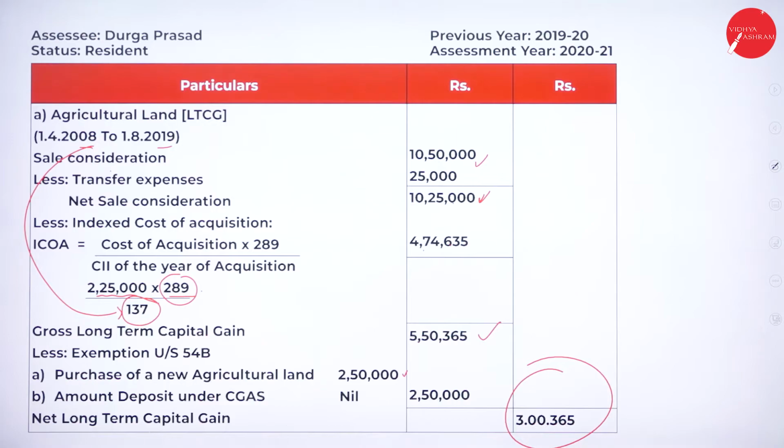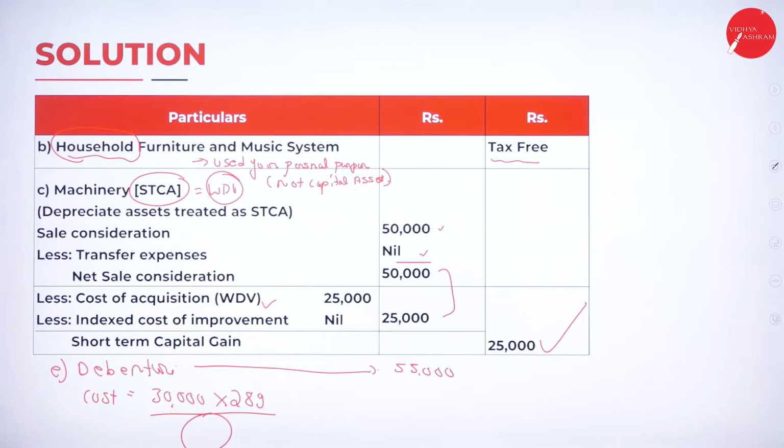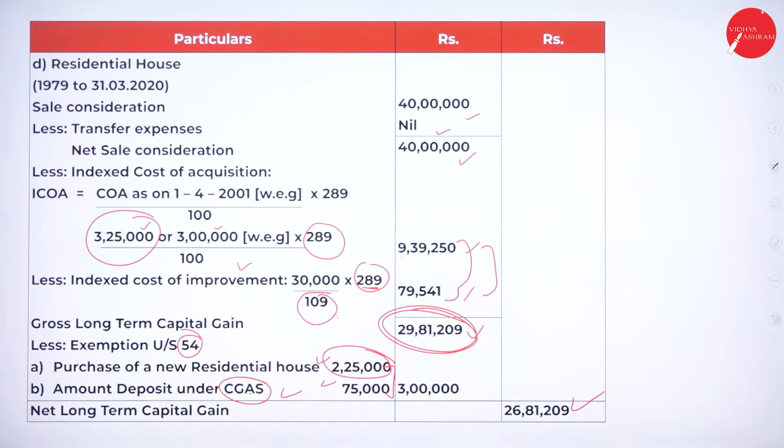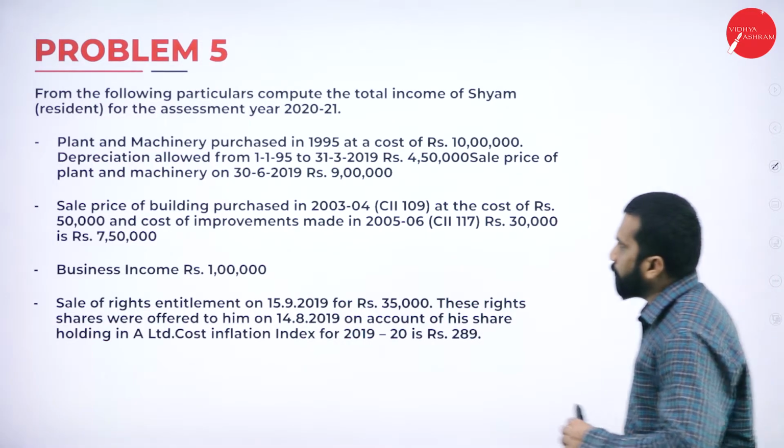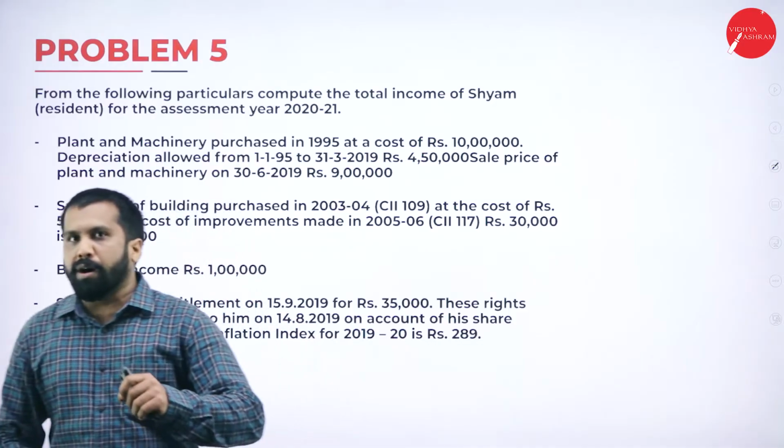And these are the working notes for part 1, part B, part D, as well as all the parts are completed. Now we are in problem number 5.